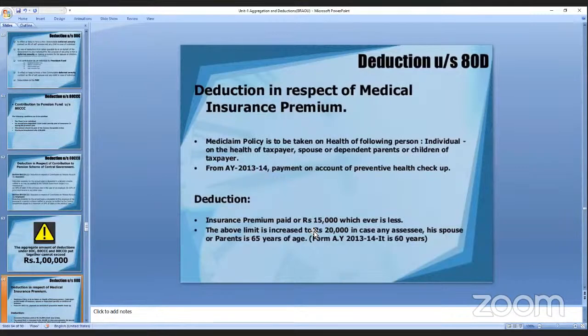Okay. And the above limit: here the premium limit is 15,000. The above limit is increased to rupees 20,000 in case the assessee, his spouse, or parent is 65 years. So the limit will be increased when the age of the parent or anyone exceeds 65 years. That is from the 13 to 14.